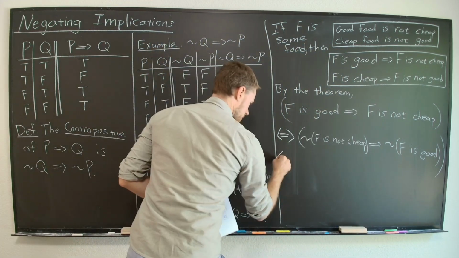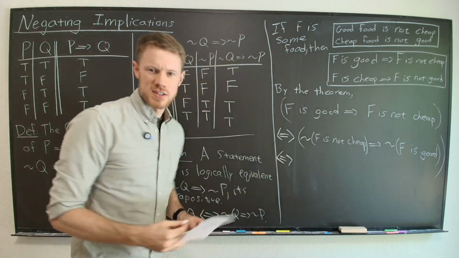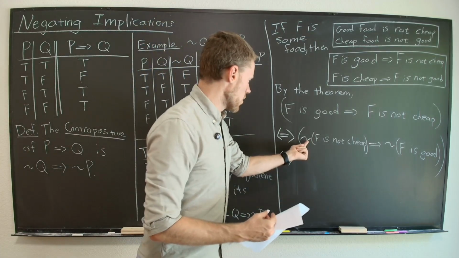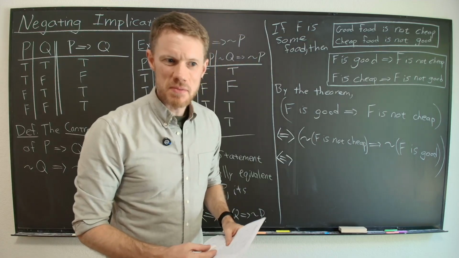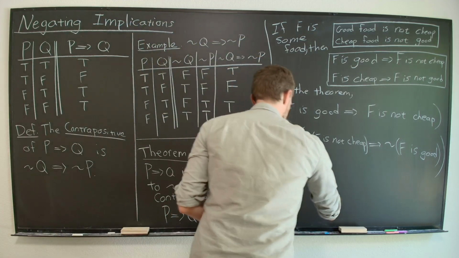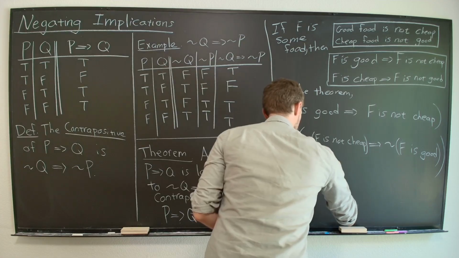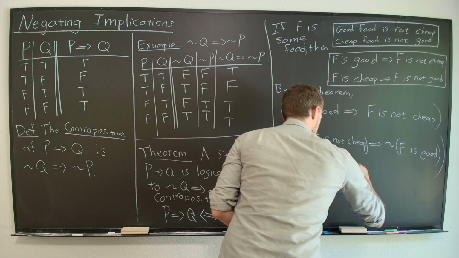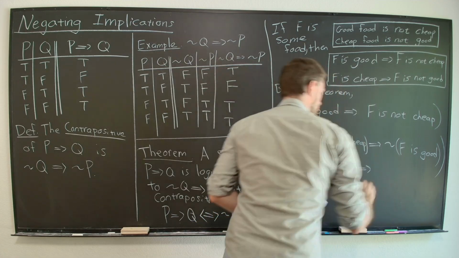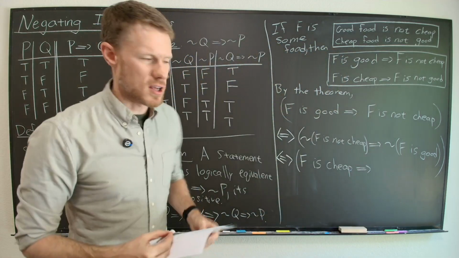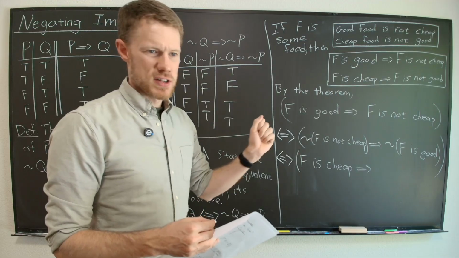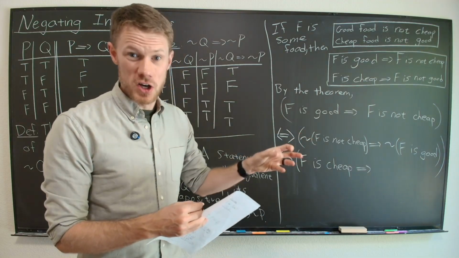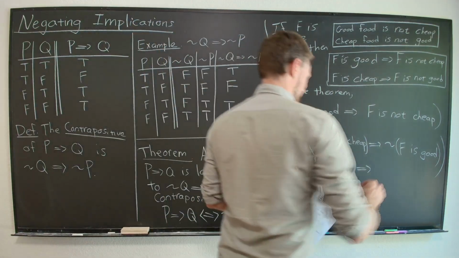Now, let's just simplify. What would be the negation of something being not cheap? I mean, it is cheap, right? That's the opposite of being not cheap. F is cheap implies, what's the negation of a piece of food being good? If it's not true that a piece of food F is good, then it's not good.